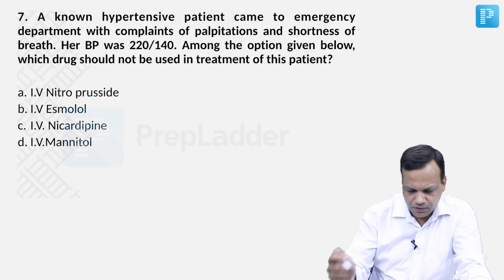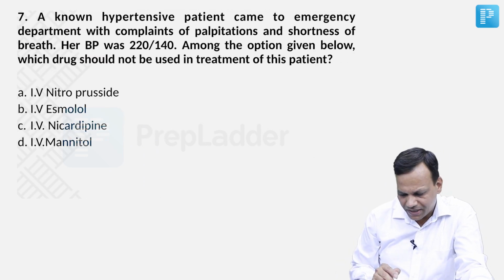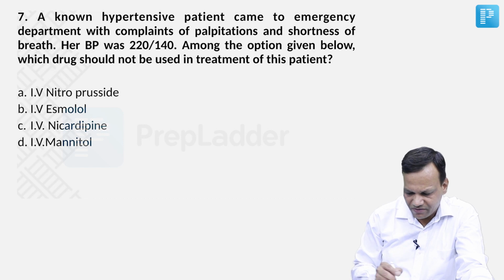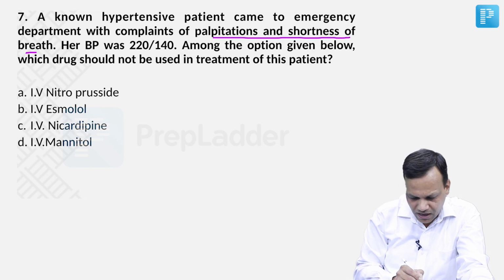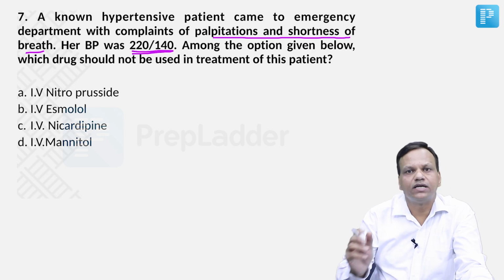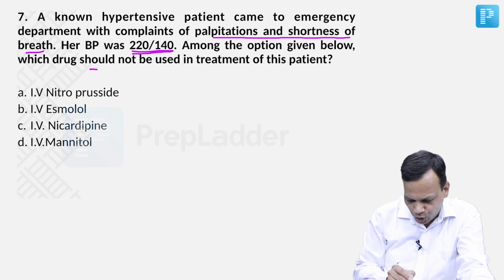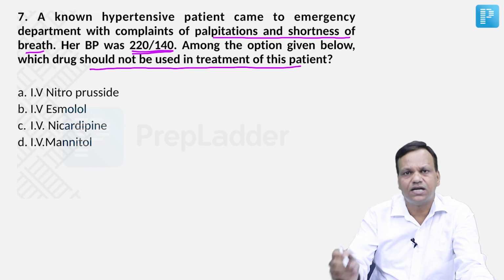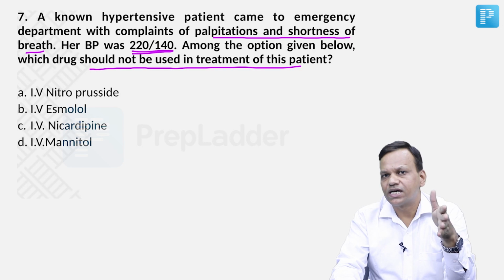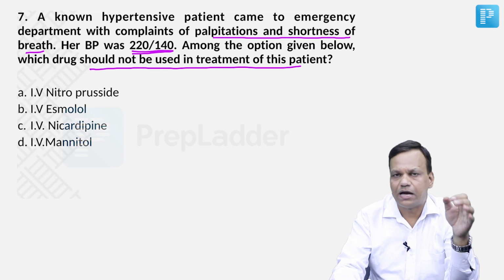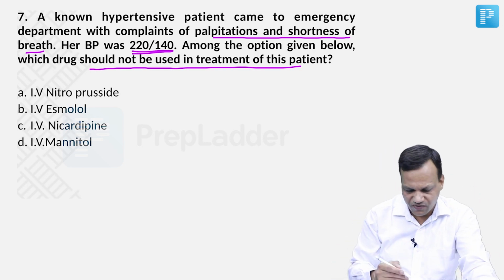Moving to next question, question 7. A non-hypertensive patient came to emergency department with complaints of palpitations and shortness of breath. Her BP was 220 by 140, so hypertensive emergency. Among the options given below, which drug should not be used in treatment of this patient? So simple question is, which drug is not given in hypertensive emergencies? So we'll look at the options one by one.